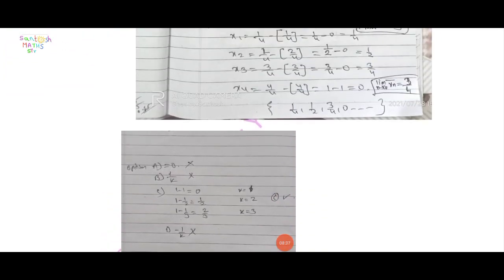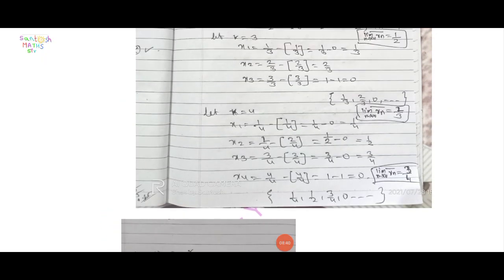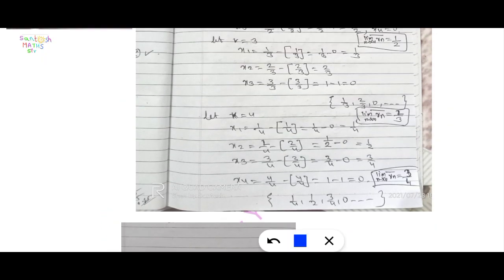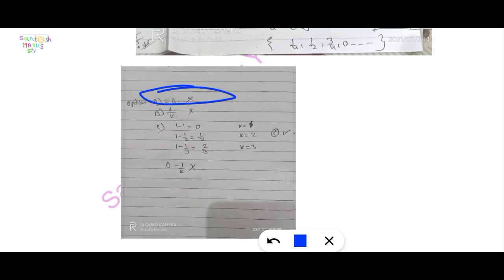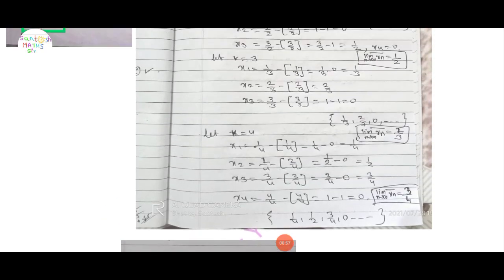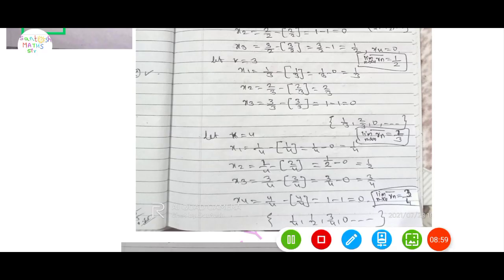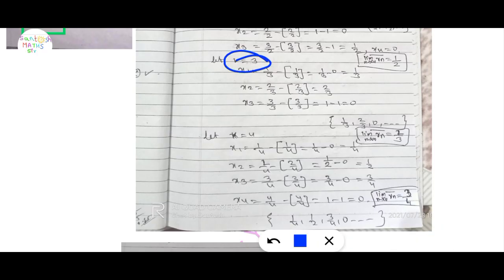First of all, check here. We get 2 by 3, and here 2 by 3, 1 by 2, which is not 0, so option A is discarded because it is non-zero. The second option is 1 upon k. Here k is equal to 3, but the limit superior of xn is 2 by 3, not 1 by 3, so option B is also discarded.